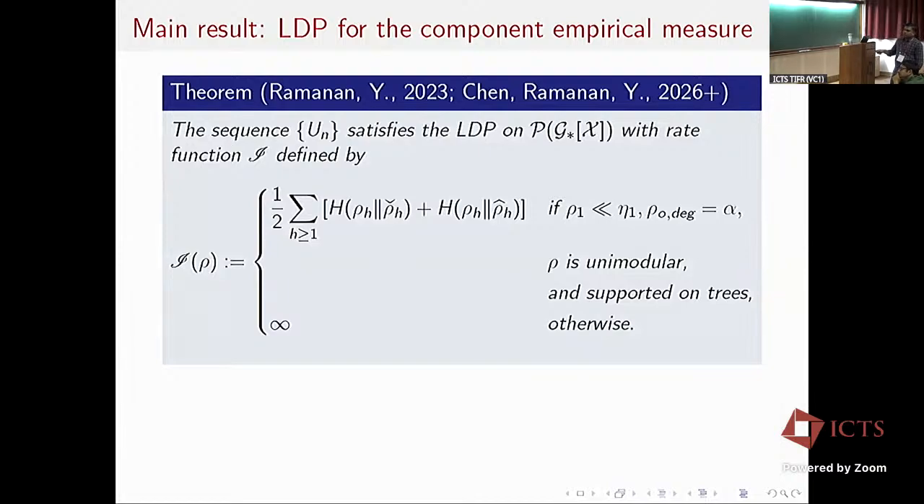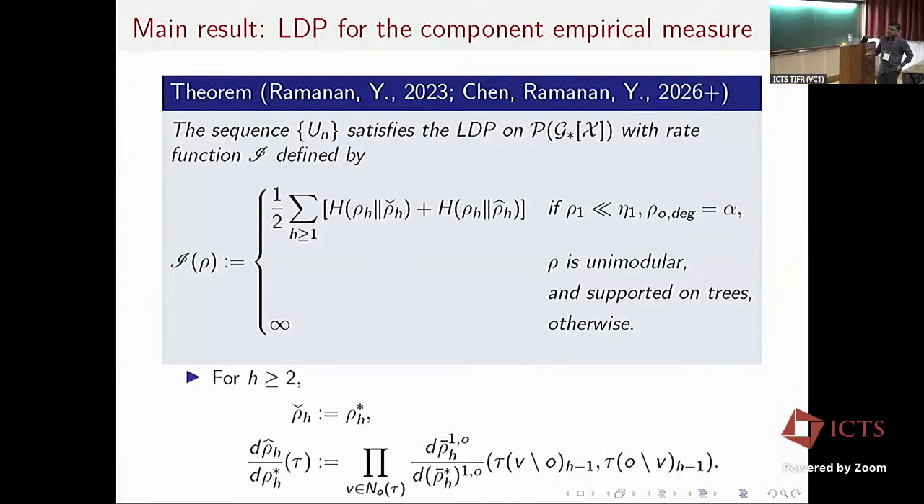It's a sum of relative entropies. Here h represents the distance from the root. The first term, h equals 1, is essentially the neighborhood empirical measure, the same rate function that I explained earlier. And for h greater than or equal to 2, I have two auxiliary measures, rho h check and rho h hat. Rho h check is the same as rho h star, the one-step unimodular extension. And rho h hat is another auxiliary version, a conditionally independent version associated with rho h star.